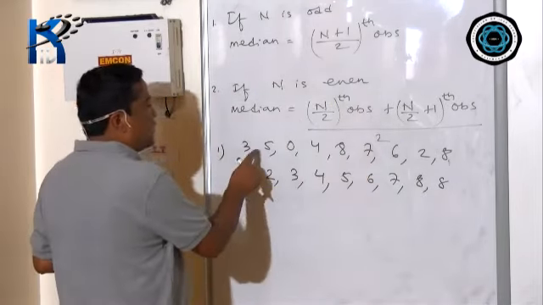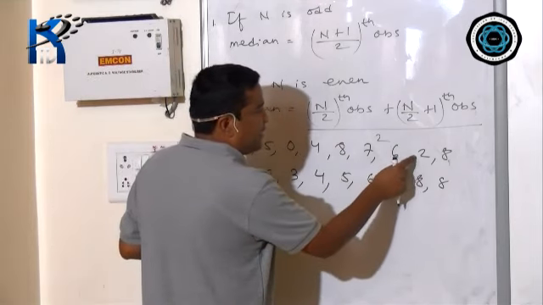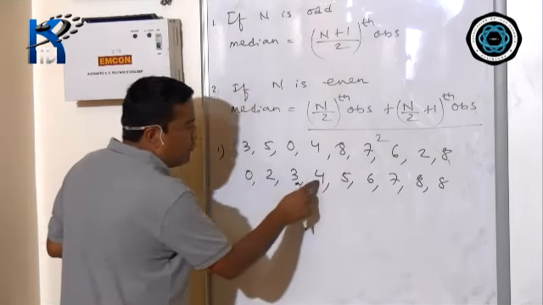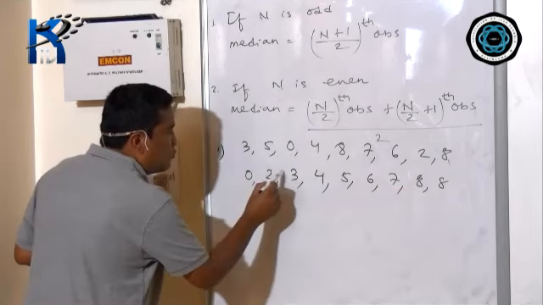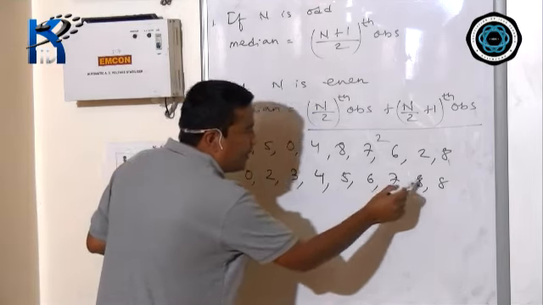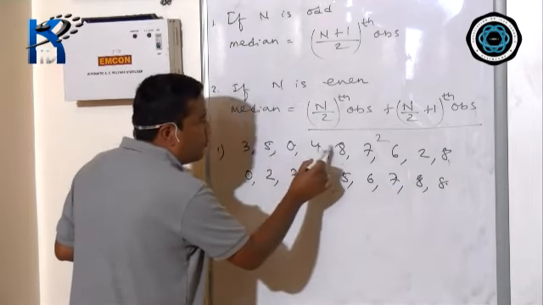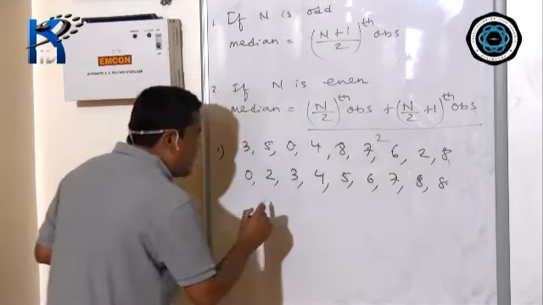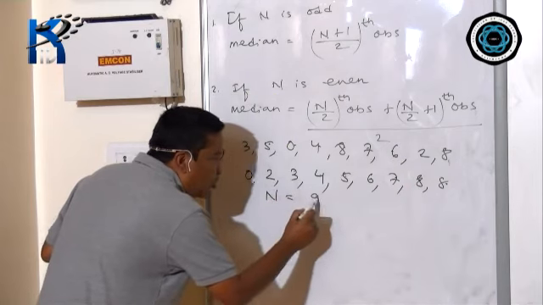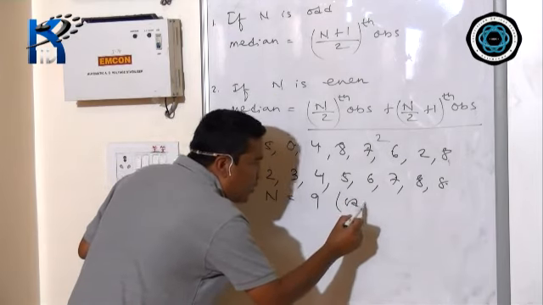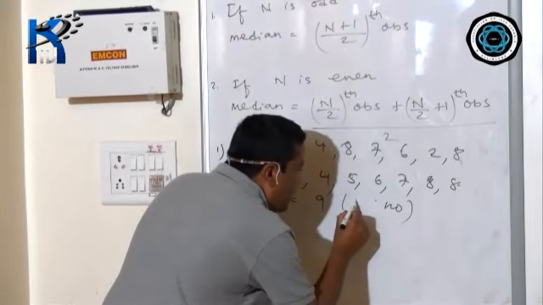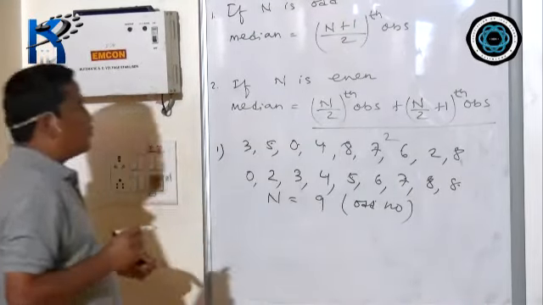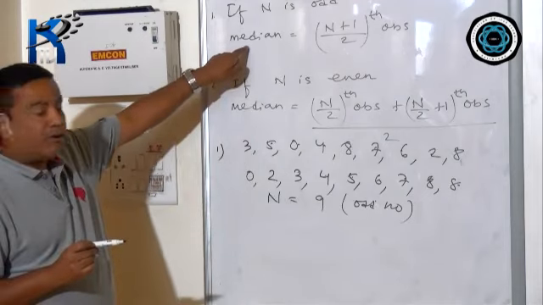Now count it: 1, 2, 3, 4, 5, 6, 7, 8, 9. That means 9, which is an odd number. So for an odd number, this formula you have to apply.